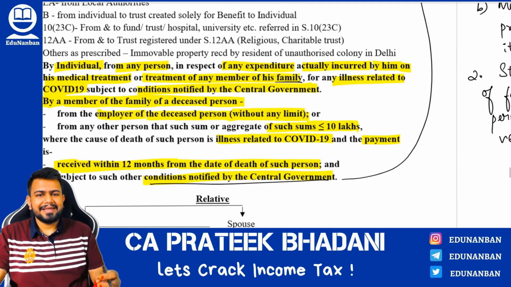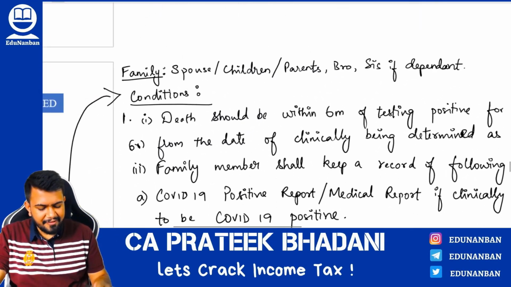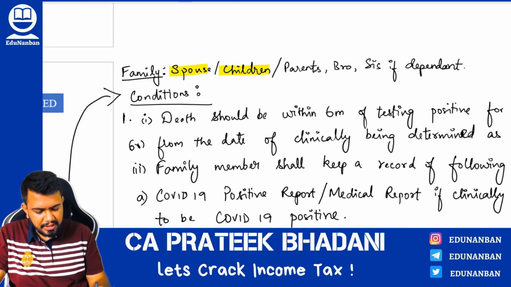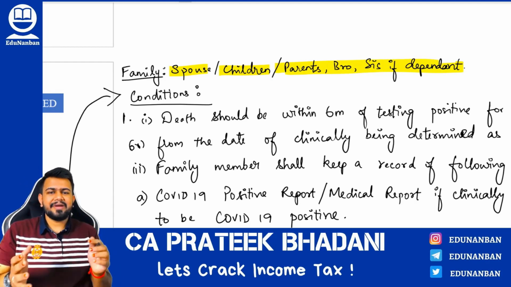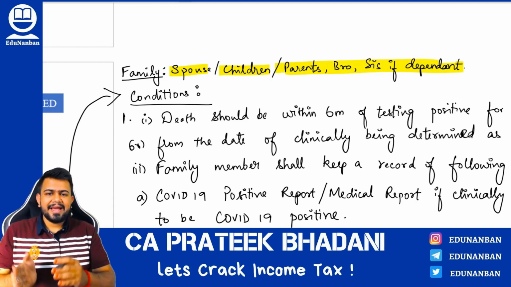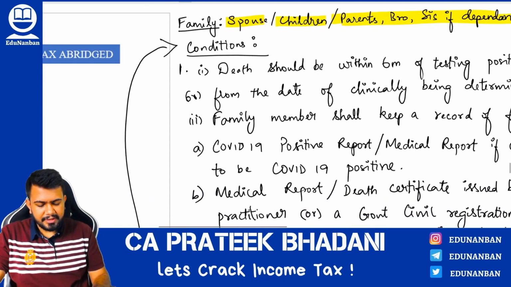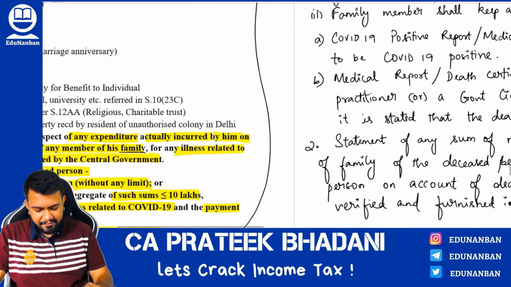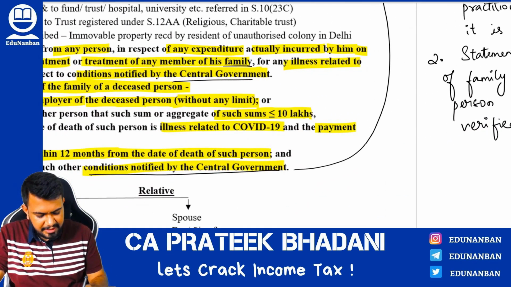Firstly, let us learn the meaning of family in this particular provision. Here family means spouse, children and parents, brothers or sisters if dependent on the individual. Then the conditions I have given here: conditions notified by the central government.